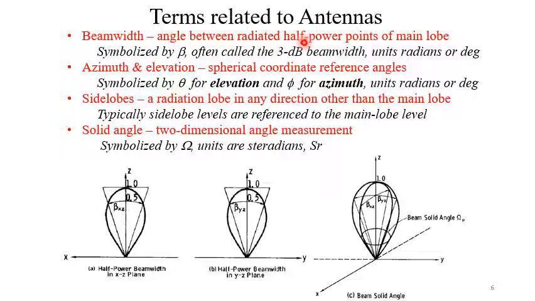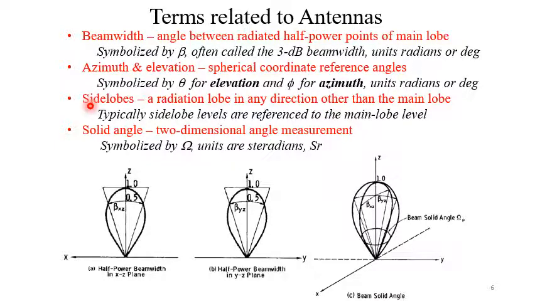So it is the angle between the two nulls of the main lobe, that is called the first null beam width. Unit is radian or degree, whatever may be. Azimuth and elevation are the spherical coordinate reference angles. One is theta, another one is phi.